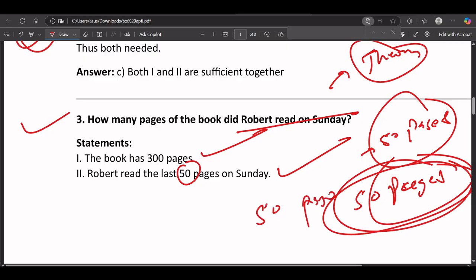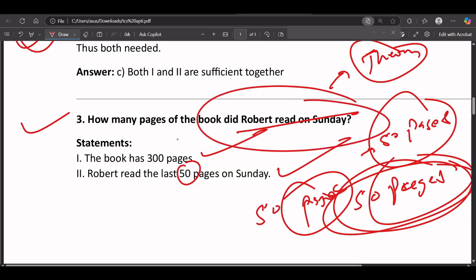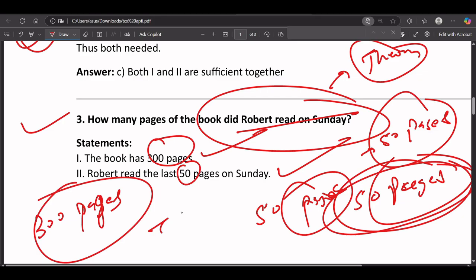Okay, and what they are asking in the question is, how many pages of the book did Robert read on Sunday? Does the count matter? Like the book has 300 pages. Does the count matter? Because some students might get confused with this, thinking that Robert read the last 50 pages, that means Robert read from 250 to 300 pages.